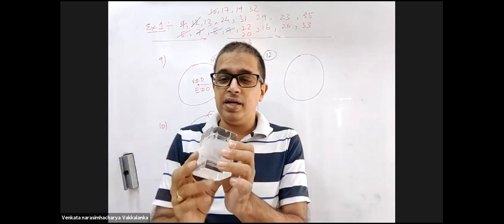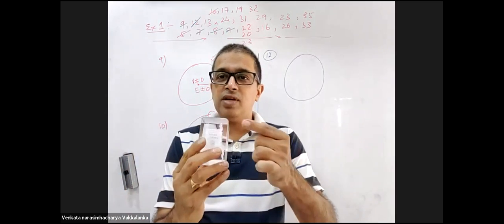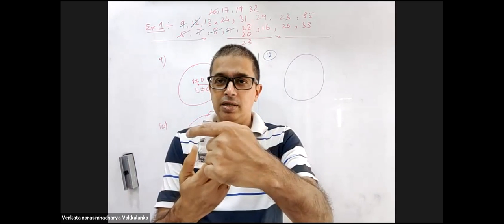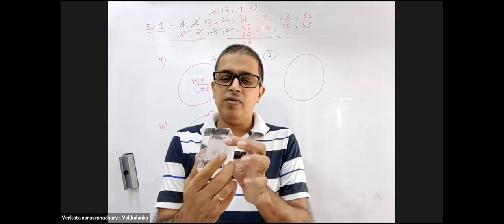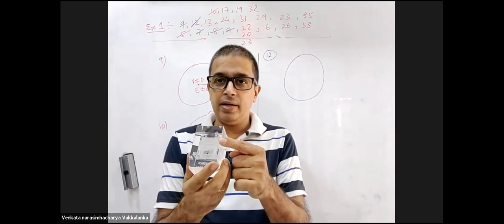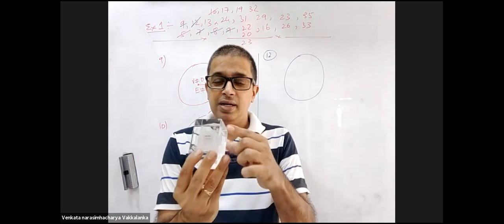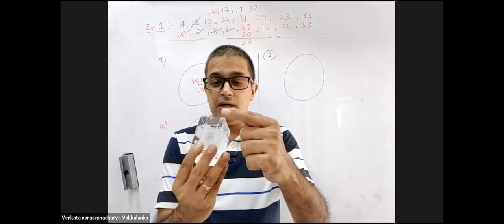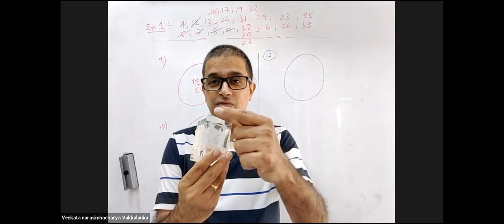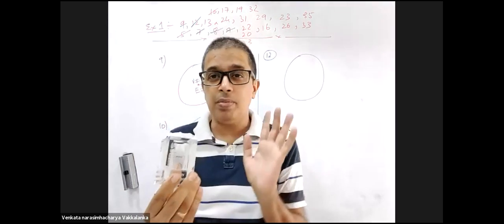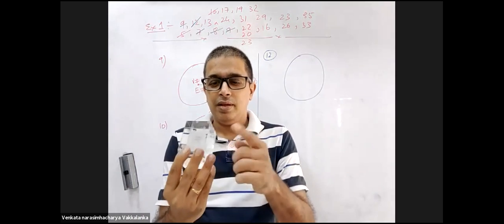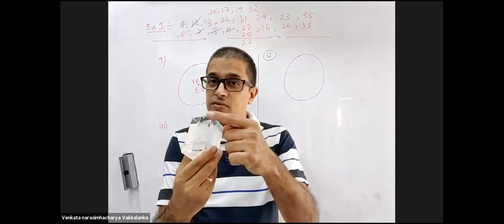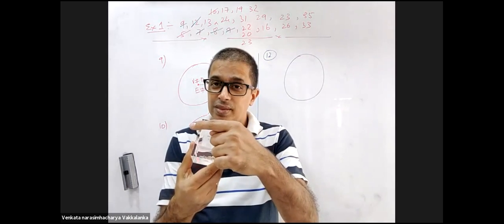Now Earth is rotating this way and the satellite is moving in the opposite direction. So when the satellite crosses this point, the satellite is also going with a time period of 24 hours. Earth is also going with a time period of 24 hours. Angular velocity of both of them is the same.